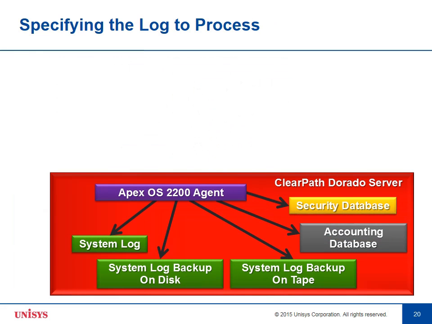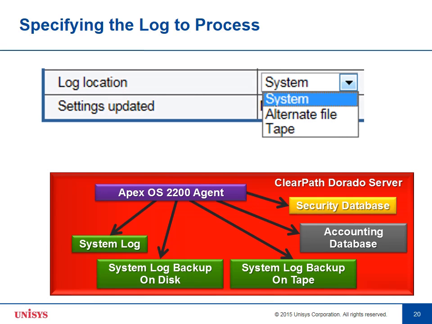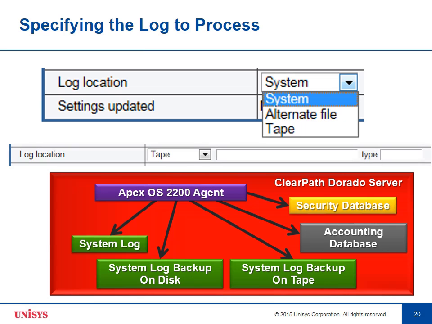For the Apex reports that are based on log data, you can get information from the current system log or on system log backups that you've put on disk or saved on tape. You can tell Apex which log location to use: system, alternate file, or tape. If it's alternate file, then you name the file, and if it's tape, then you specify both the tape name and the tape type.